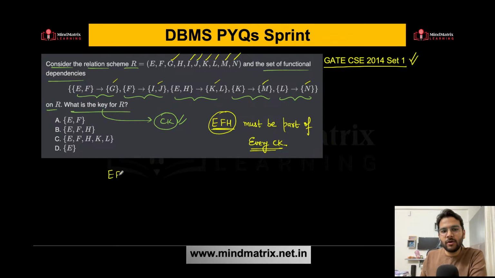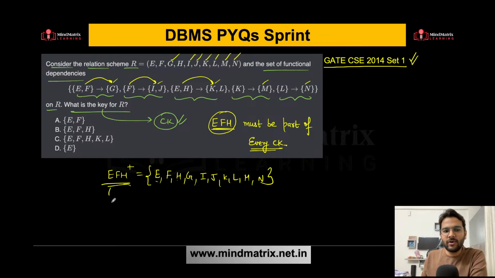So let's find the EFH closure, and let's find out whether this itself is a candidate key or not. So you are getting E, you are getting F, you are getting H. What else? Using EF you can get G also. Using F you can get IJ also. Using EH you can get KL also. Using K you can get M. Using L you can get N. So yes, this is our candidate key over here, because all the attributes can be determined by finding the closure of EFH.